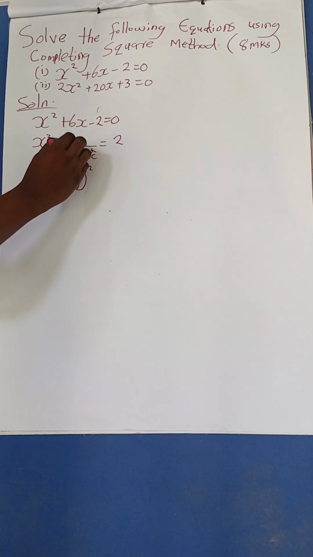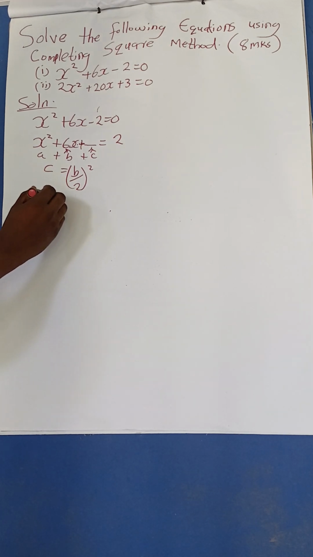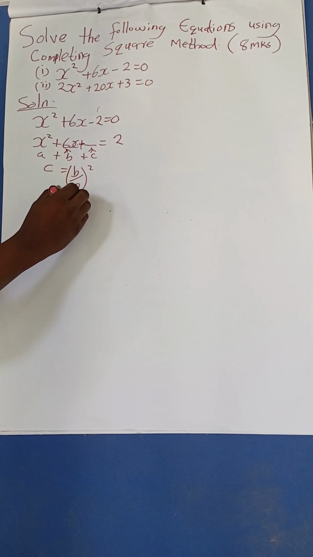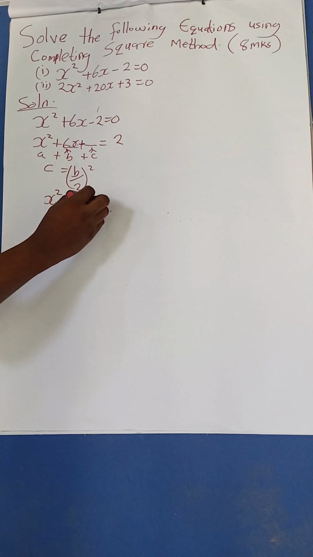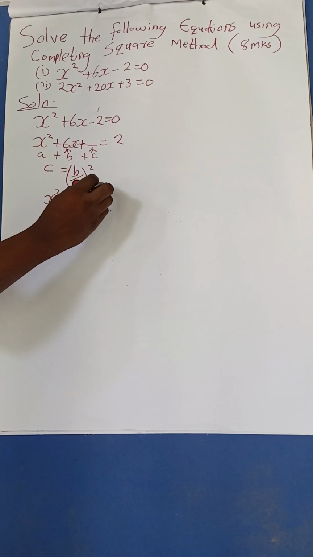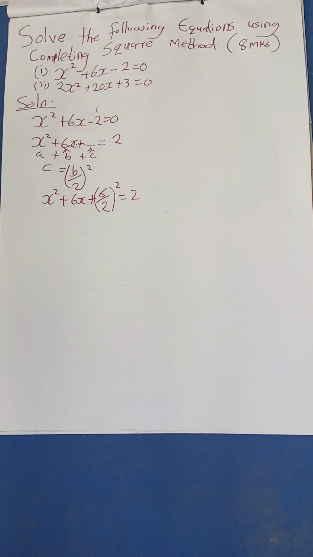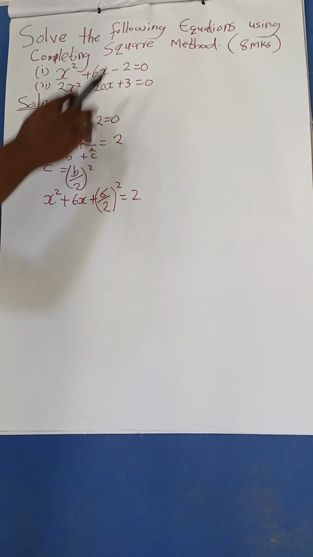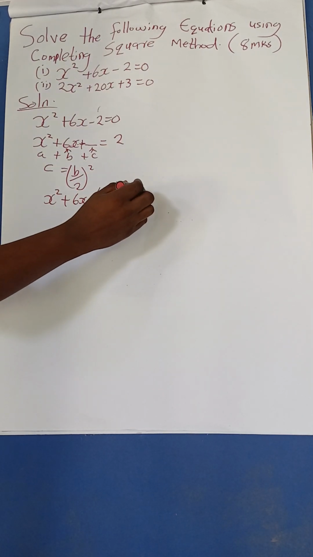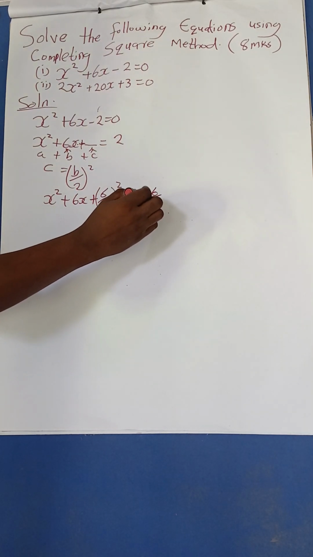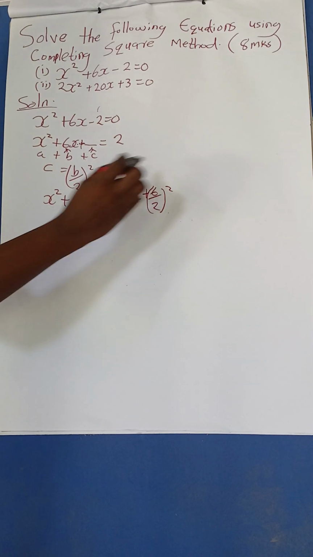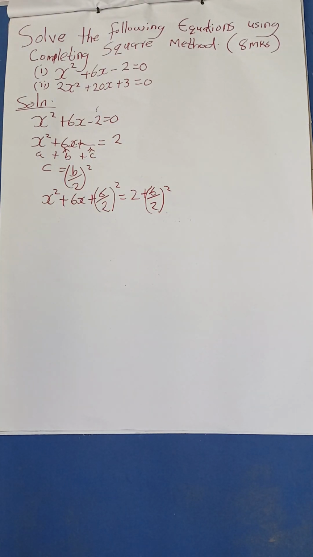It will be x squared plus 6x plus, our b here is 6, so 6 divided by 2 squared, is equal to 2. Then what you have done on the left side, do on the other side: plus 6 over 2 squared. What you have added on the left side, 6 over 2 squared, also add on the right side.